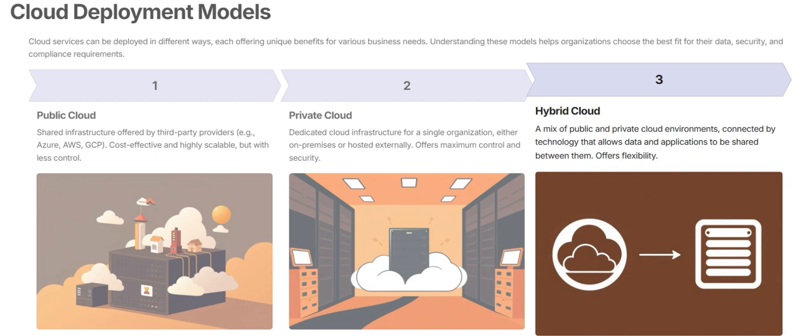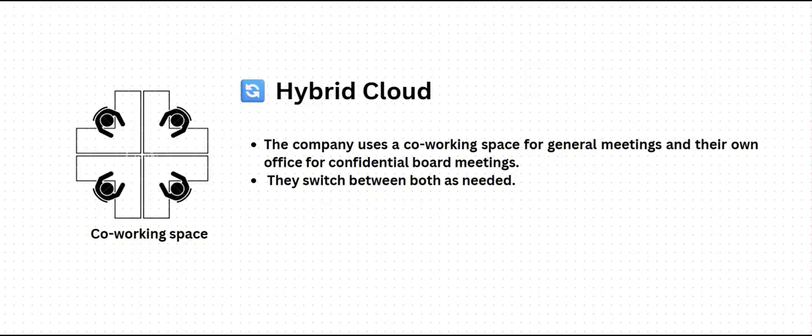And then third, hybrid cloud. Hybrid cloud is a combination of both public and private cloud environments connected using technology that allows data and applications to move between them. This setup provides flexibility, scalability, and greater control. So let's say a company uses a co-working space for regular team meetings but uses their own private office for board meetings and confidential discussions. They switch between both based on the need. That's exactly how the hybrid cloud works, using both public and private environments as required.